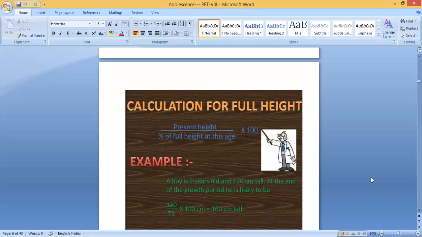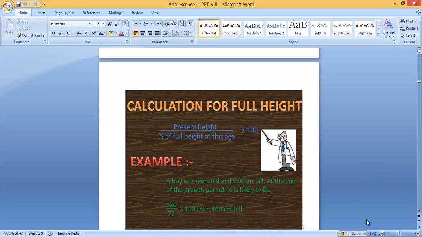Then how can you calculate? Calculation for full height from present height. Suppose one boy or girl has a present height of 5 feet. You can convert 5 feet into centimeter, 5 into 30.48, so you will get around 152. So 152 centimeter divided by the percentage of full height at this age.